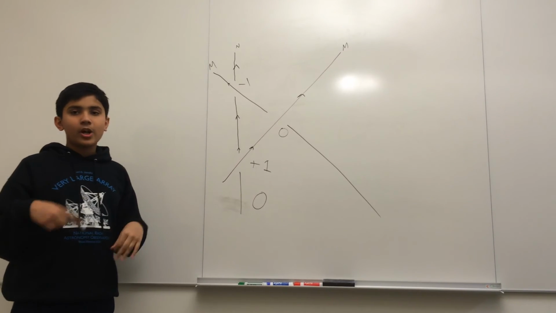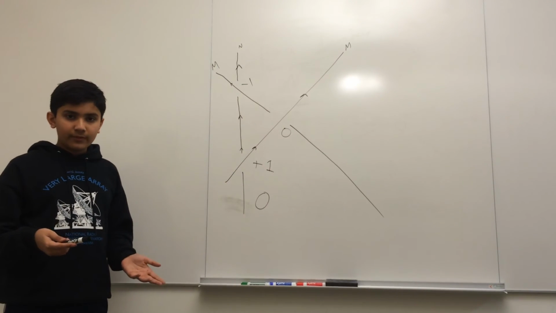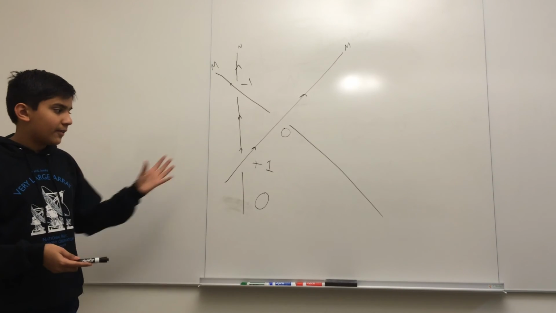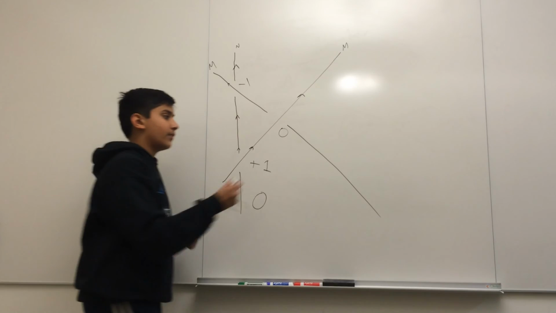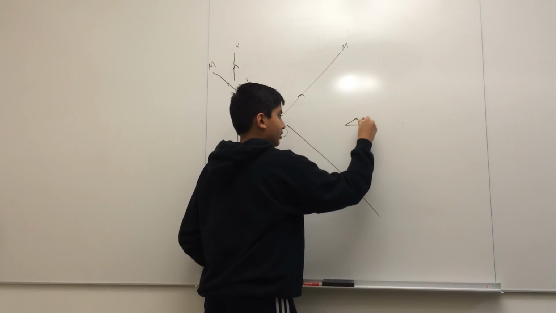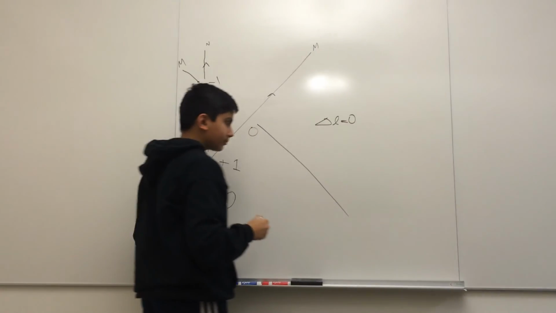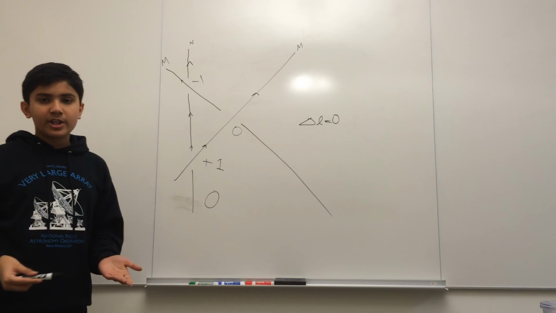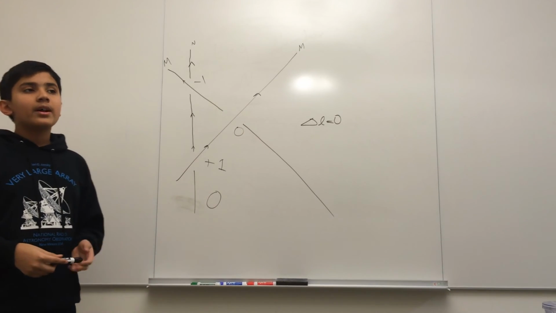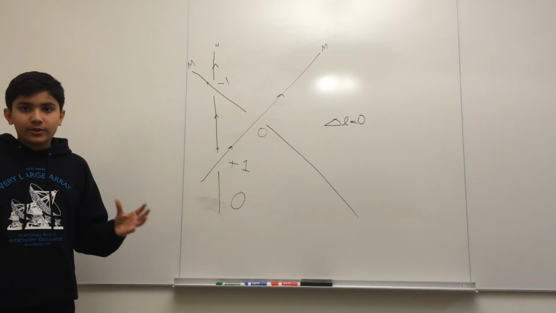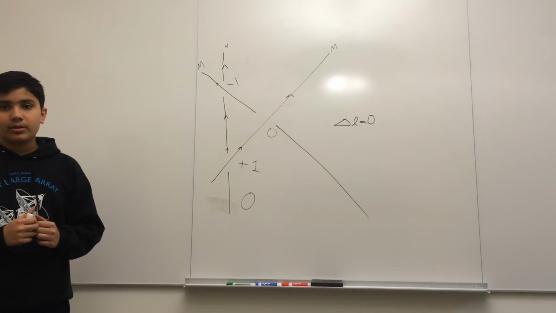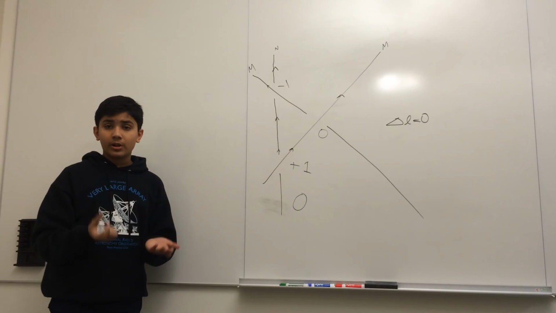This is just a very computationally intense proof. You can do that on your own and find that even for Reidemeister 3, delta L is 0. Thus, if all the Reidemeister moves preserve linking number, then by Reidemeister's theorem, any motion from one knot to the other will have to preserve linking number. Thus, linking number is a knot invariant.